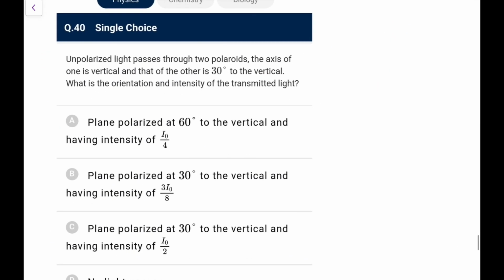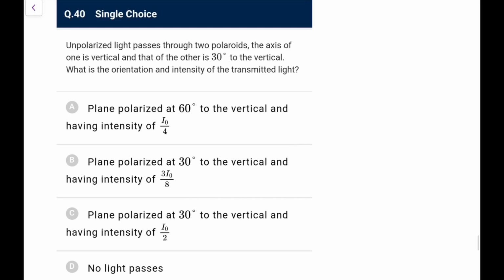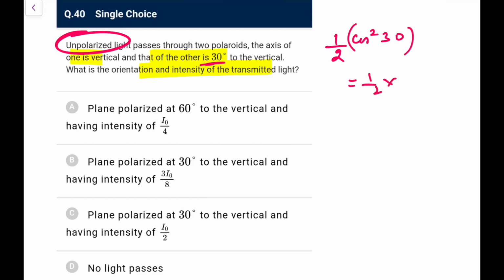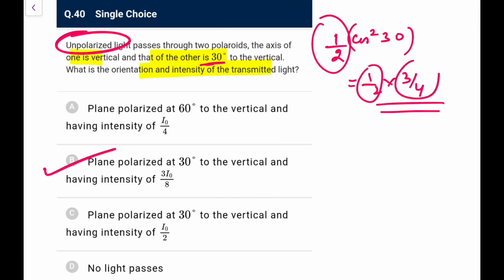Next, unpolarized light passes through two polarizers. One axis is vertical, that of the other is 30 degrees to the vertical. What is the orientation and intensity of the transmitted light? First one is unpolarized, so after the first the intensity becomes half, and because both have an angle of 30 degrees, after the second one it will become cos square 30 factor again, so half into 3 by 4, so it would be 3 by 8. So it would finally be plane polarized at 30 degrees to the vertical and having an intensity of 3 I naught by 8. First one makes it half, second one makes it 3 by 4th of half, so it would be 3 by 8.